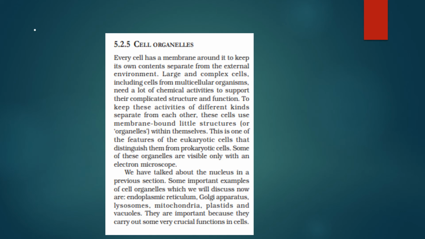Large and complex cells, including cells from multicellular organisms, need a lot of chemical activities to support their complicated structure and function. To keep these activities of different kinds separate from each other, these cells use membrane-bound little structures, or we can say organelles, within themselves. This is one of the features of the eukaryotic cell that distinguish them from prokaryotic cell.